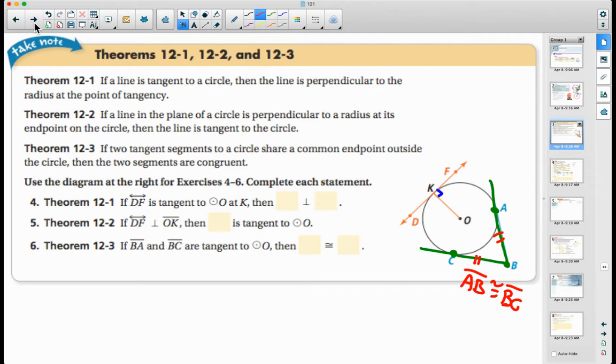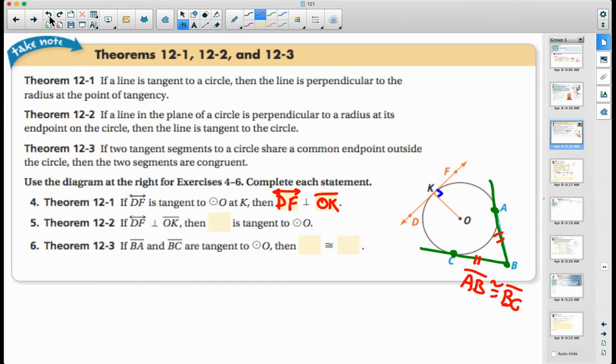So 12.1, if the line DF is tangent to circle O at K, then what pieces are going to be perpendicular? That's going to be segment DK, it should be DF. All right, I read that wrong. Segment DF is going to be perpendicular to segment OK, or line DF perpendicular to segment OK.